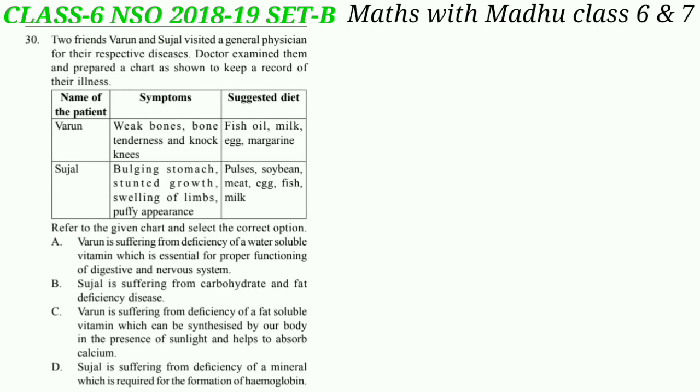Now question number 30. Two friends, Barun and Sujal, visited a general physician for their respective disease. Doctor examined them and prepared a chart as shown to keep a record of their illness. Refer to the given chart and select the correct option. Look at the table.